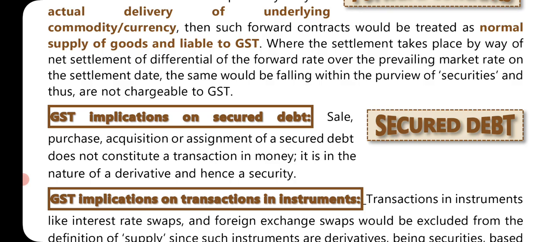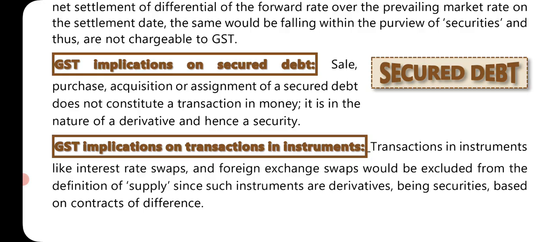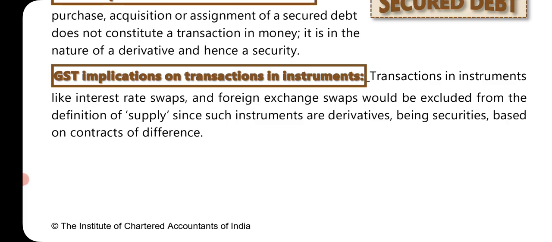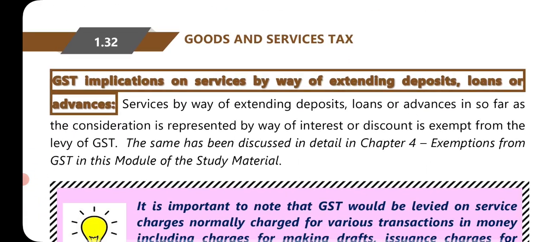Okay. GST implication on secured debt. Sale or purchase, acquisition or assignment of a secured debt does not constitute a transaction in money. It is in the nature of a derivative, hence a security. Okay, secured debt does not constitute transaction in money. GST implication on transaction in instruments. Transaction in instruments like interest rate swaps and foreign exchange swaps would be excluded from the definition of supply, since such instruments are derivatives being secured based on contract of difference.